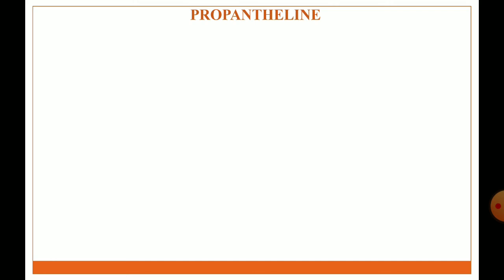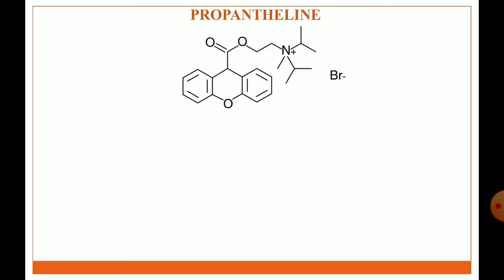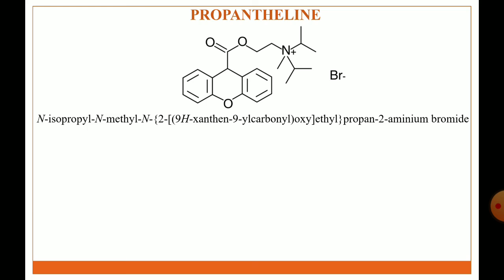The second anticholinergic agent is propantheline. The structure of propantheline. IUPAC name is N-isopropyl-N-methyl-N-[2-(9H-xanthene-9-yl carbonyl)oxy]ethyl propane-2-ammonium bromide.